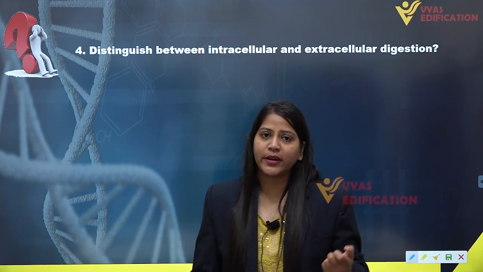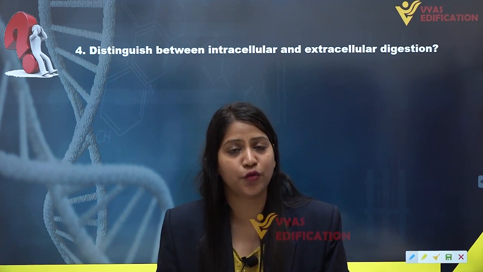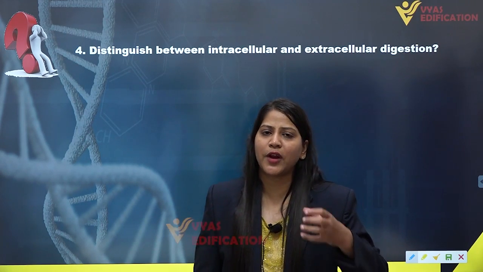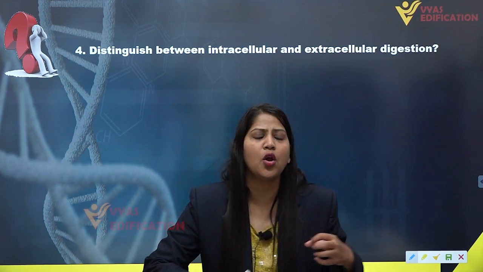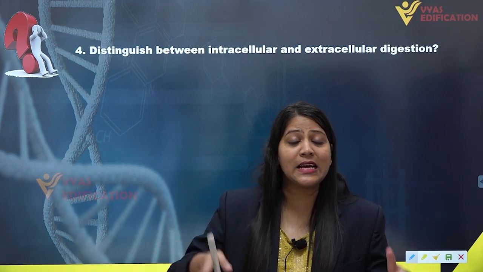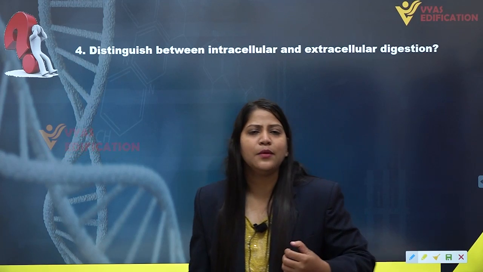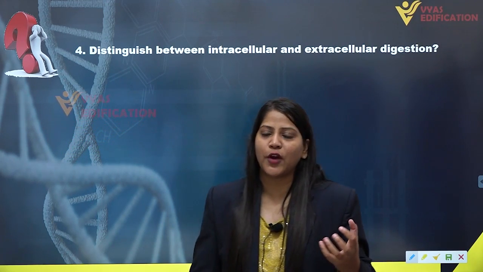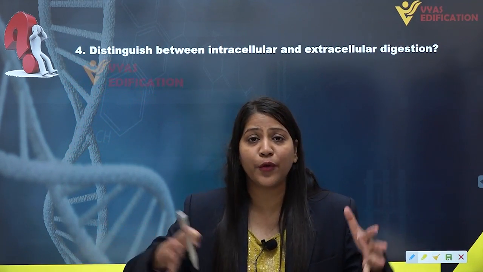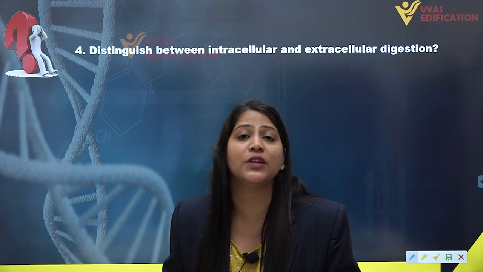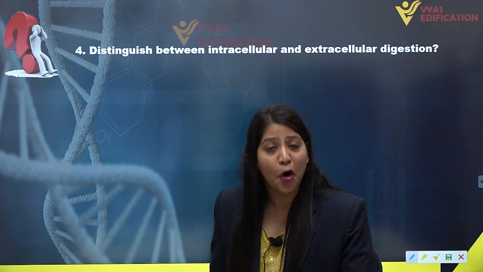For example, we have the alimentary canal, or we can say the digestive tract. We know that the digestive tract or alimentary canal is just a long tube with varying diameters at certain positions, forming different kinds of organs.